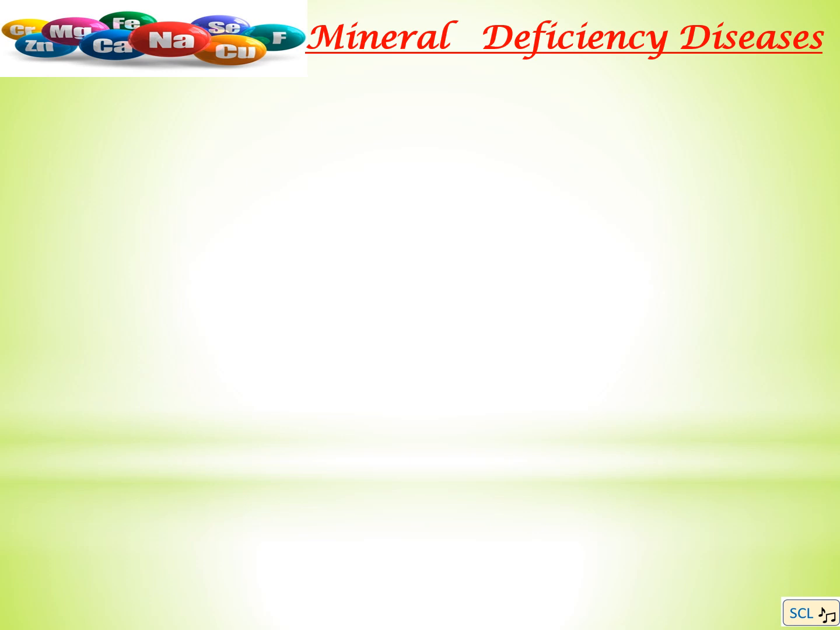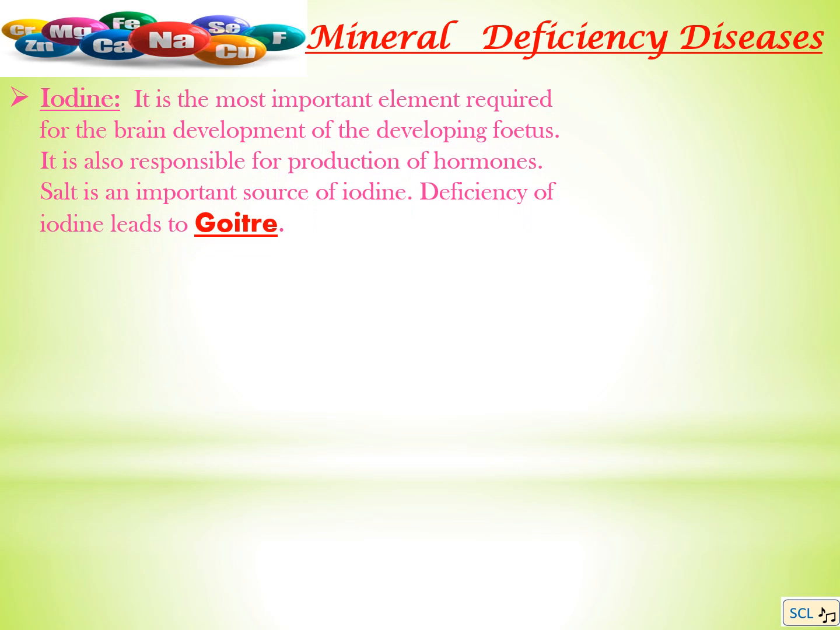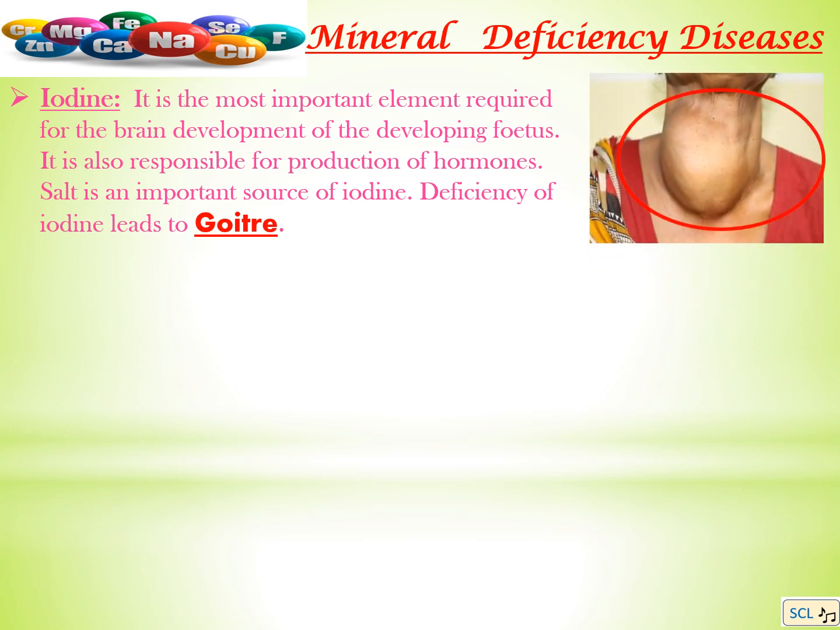Let us see about the mineral deficiency diseases. Iodine. Iodine is the most important element required for the brain development of the developing fetus. It is also responsible for the production of hormones. Iodine we can get mainly from salt, and its deficiency disease is called goiter.